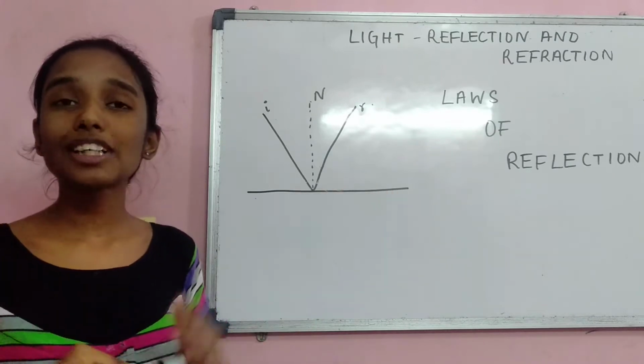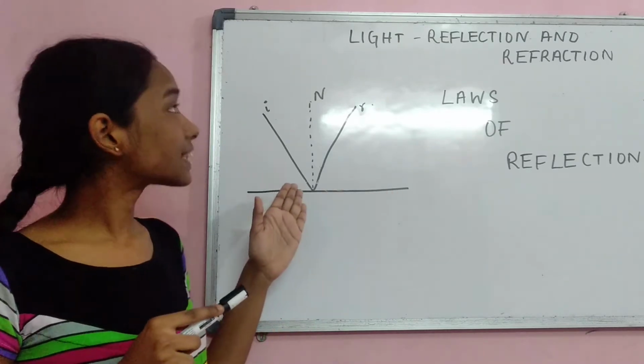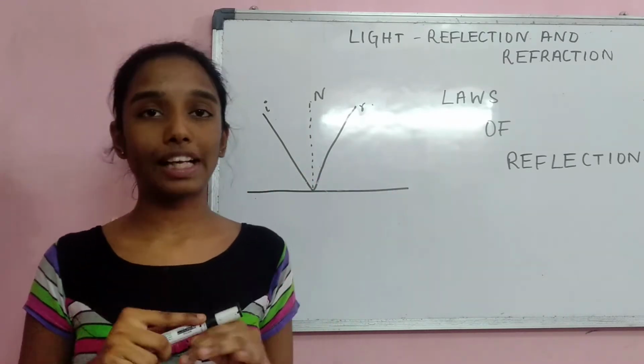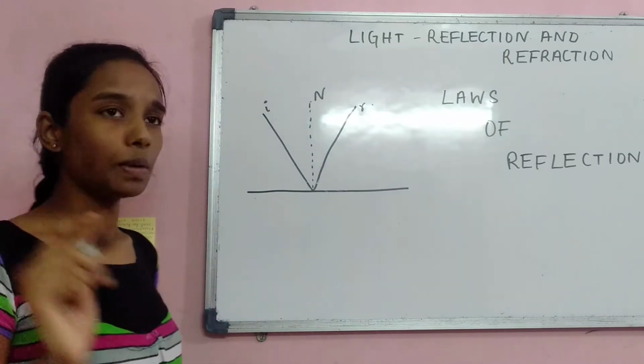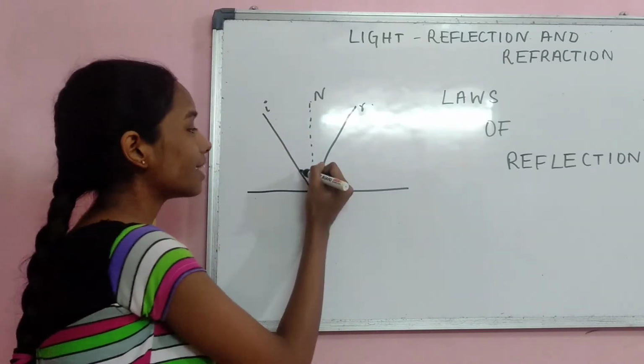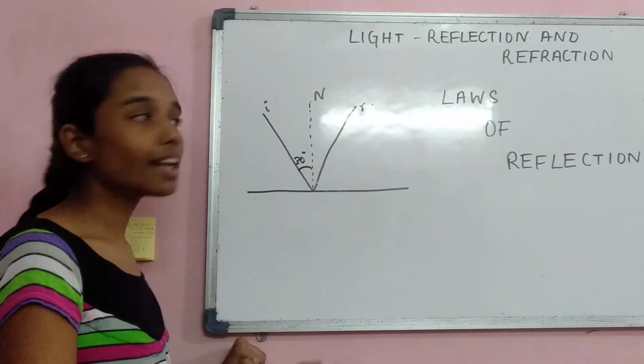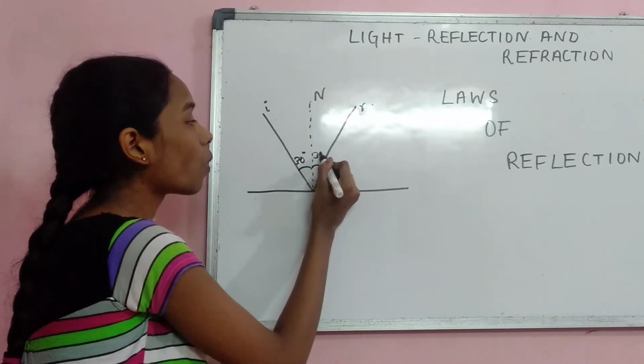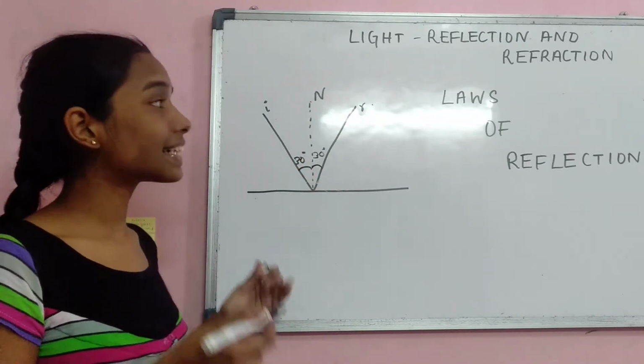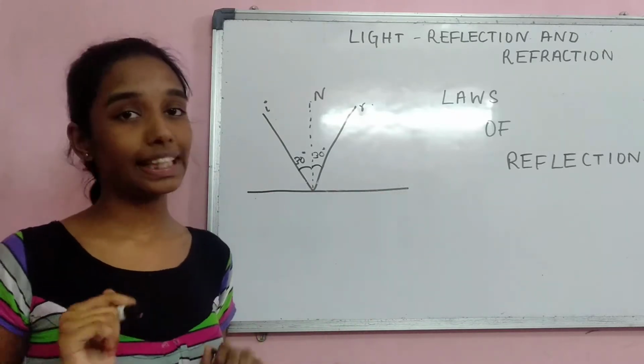So what is the first law stating? Angle of incidence is always equal to angle of reflection. For example, if this angle of incidence is 30 degrees, then the angle of reflection will also be 30 degrees. This is exactly what the first law states.